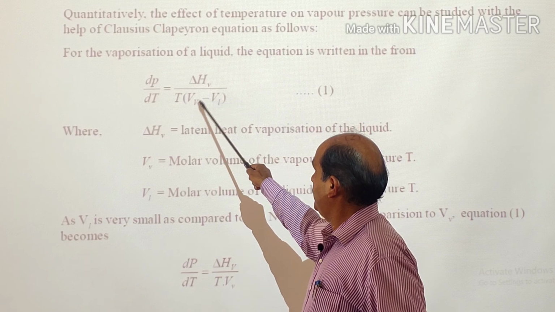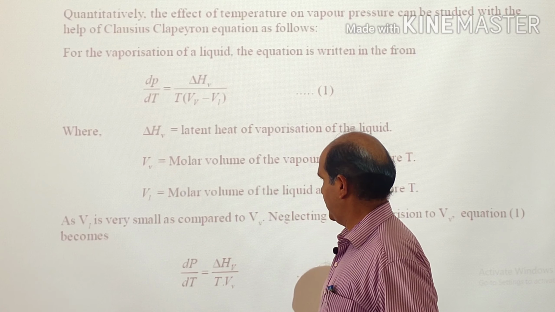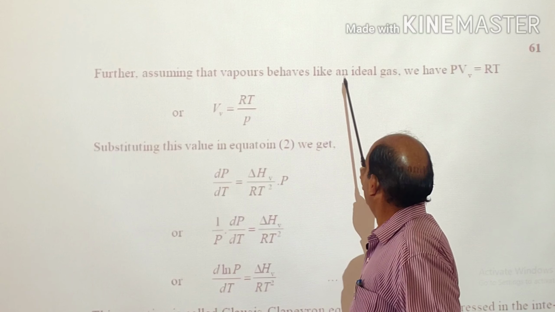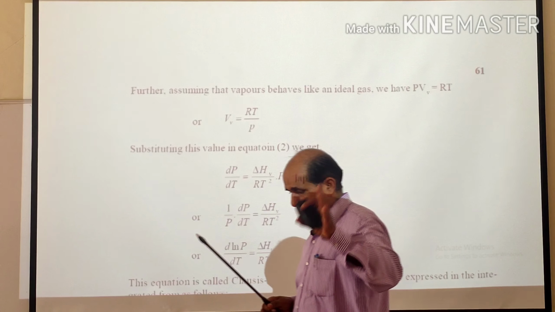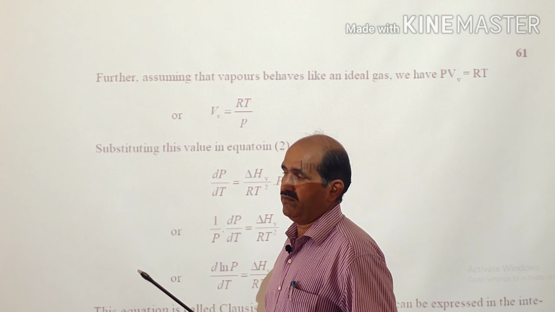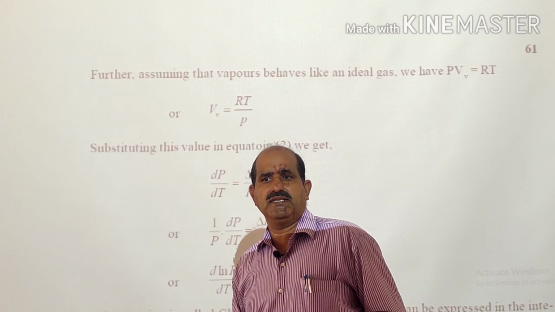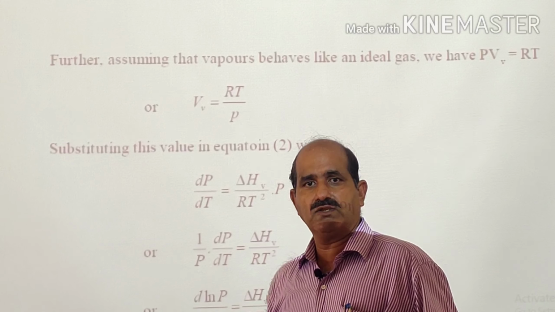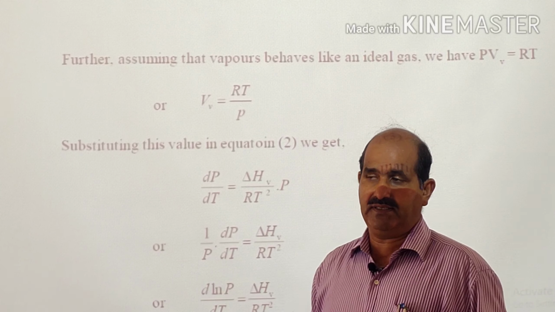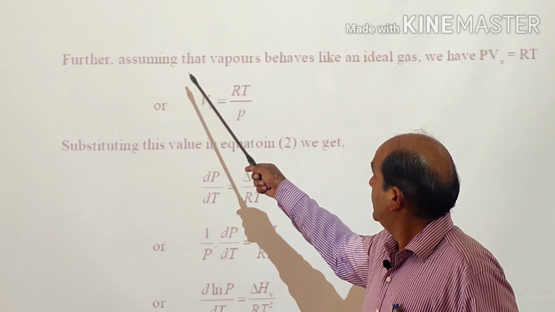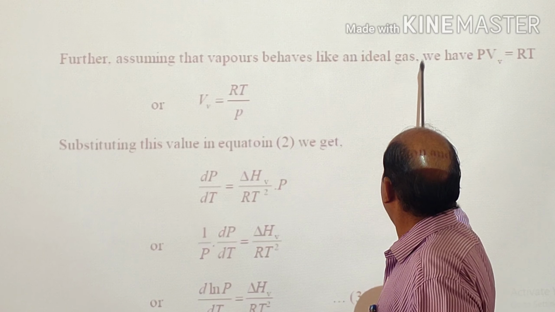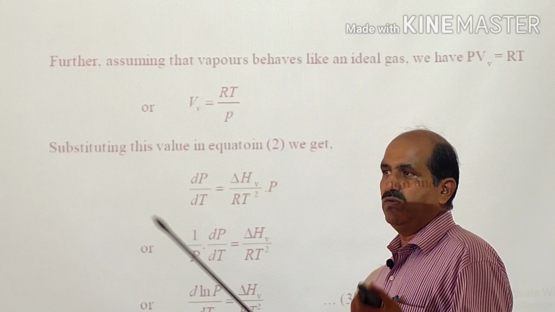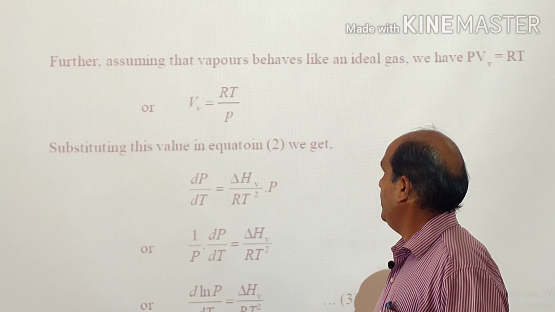just Vv minus Vl, instead of that we can just write V. Then further assuming that vapor behaves like an ideal gas, though this is purely an assumption, because the vapor of a liquid will not behave like an ideal gas. Even any gas is not behaving ideally under all conditions of temperature and pressure, but to some extent it is considered that if the vapors behave like an ideal gas, then we will have PV is equal to RT, where V means volume of vapor. So Vv will be equal to RT upon P.